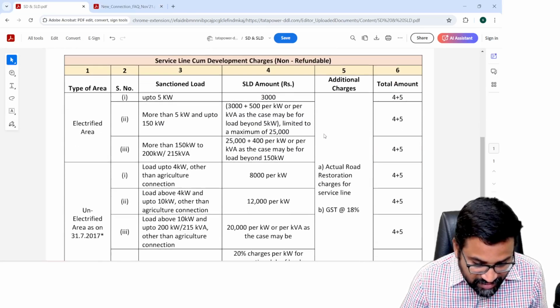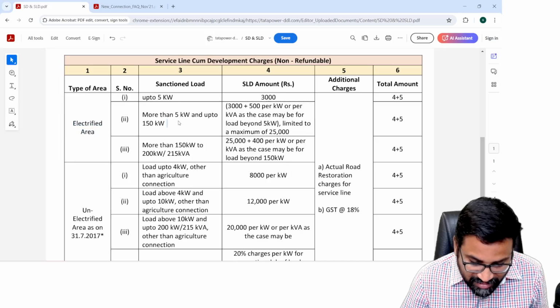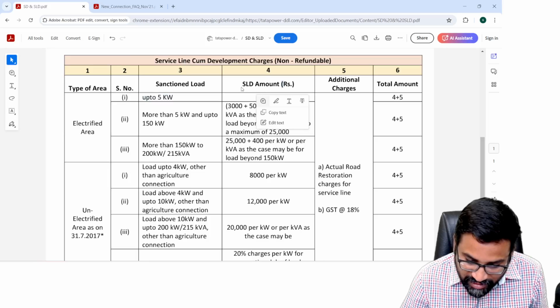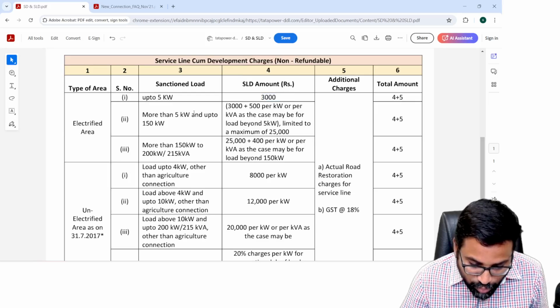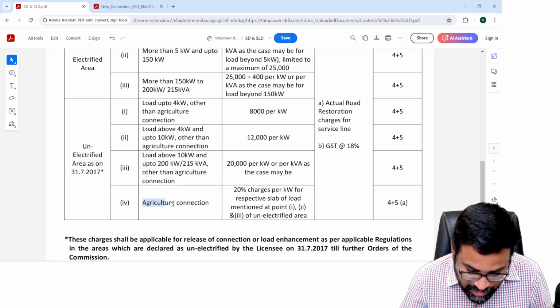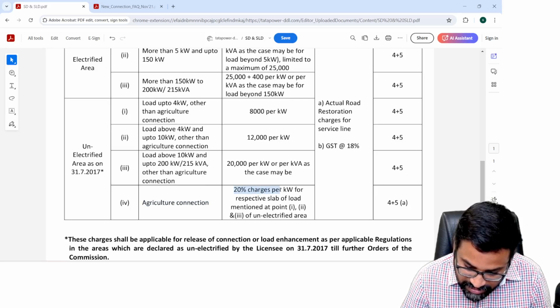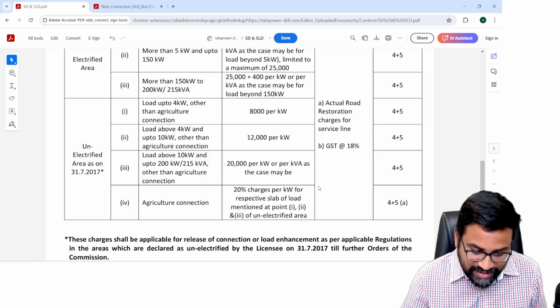See here, type of area, electrified area, sanctioned load up to 5 kilowatts. What is the service line cum development charge? 3000 rupees you have to pay. More than 5 kilowatts and up to 150 kilowatts, so 3000 plus 500 per kilowatt, like that they have given. Suppose an agriculture connection means 20% of the charges per kW for the respective slab of load. So like that they have given.